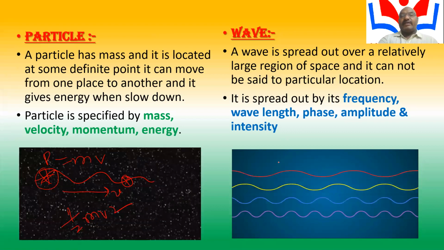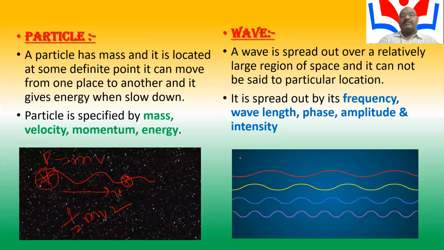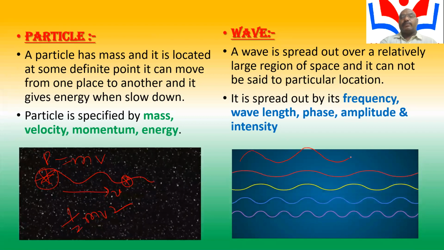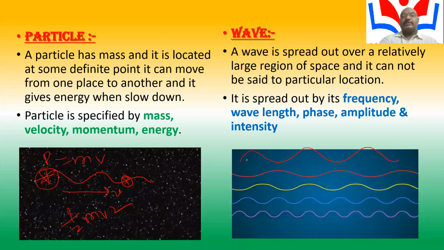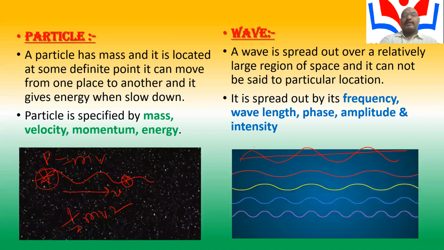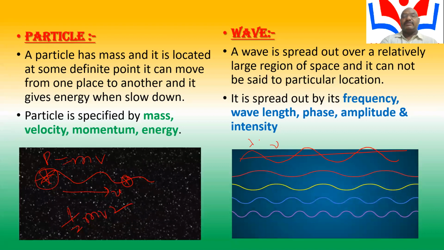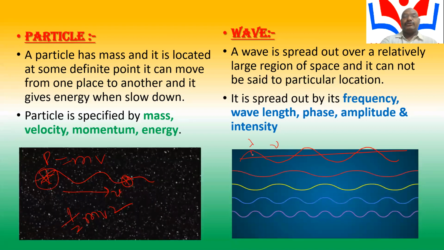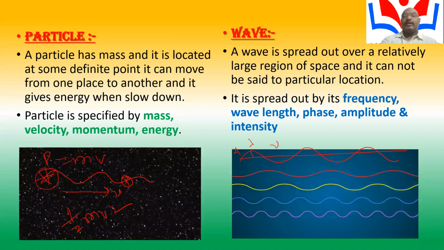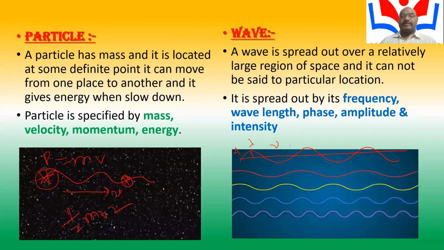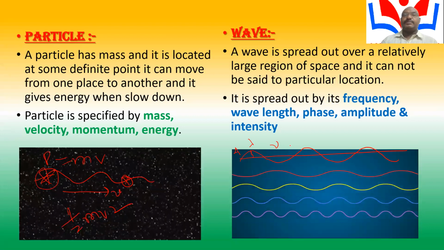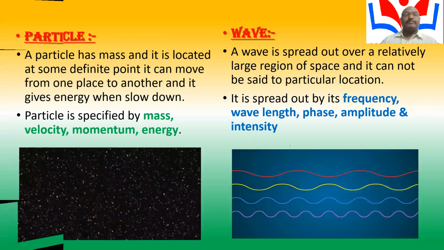But the wave spreads from one place to another place, with crest and trough, fixed wavelength, frequency, amplitude A, and intensity or brightness. This is the difference between wave and particle.